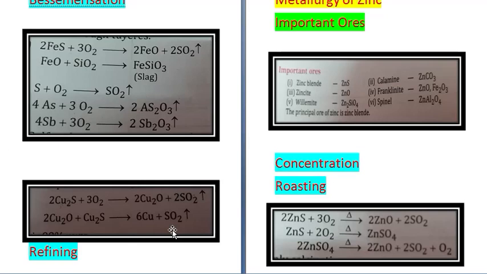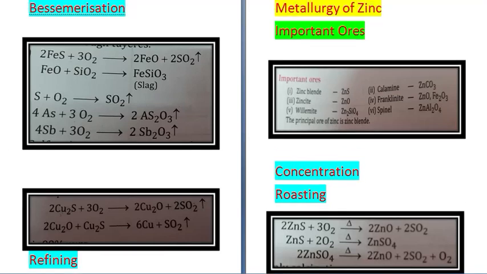Next we come to metallurgy of zinc. Now the important ores of zinc are zinc blende, that is ZnS, calamine ZnCO3, zincite ZnO, franklinite ZnO and Fe2O3, willemite Zn2SiO4 and spinel ZnAl2O4. Principal ore of zinc is zinc blende, ZnS.